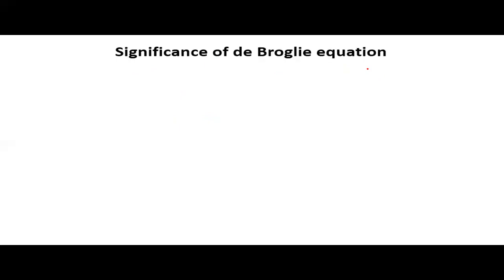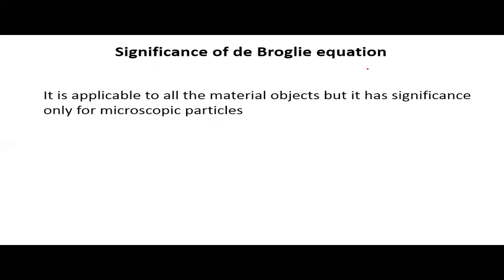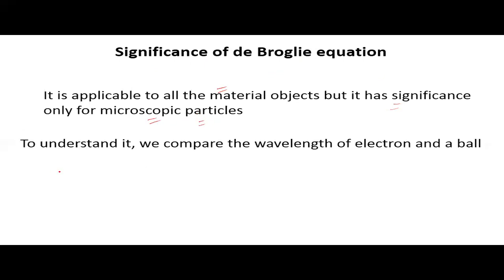Now we will discuss the significance of de Broglie's equation. It is applicable to all material objects, but it has significance only for microscopic particles. To understand it, we compare the wavelength of an electron and a ball.